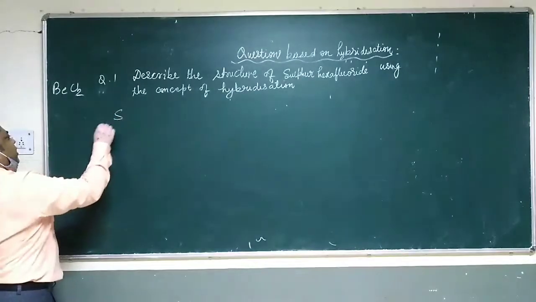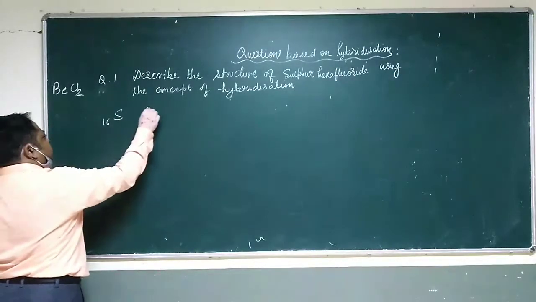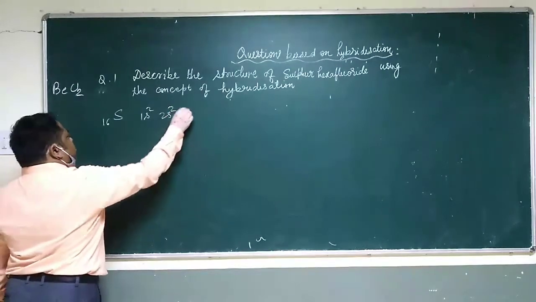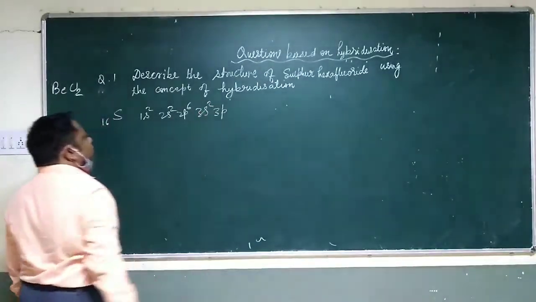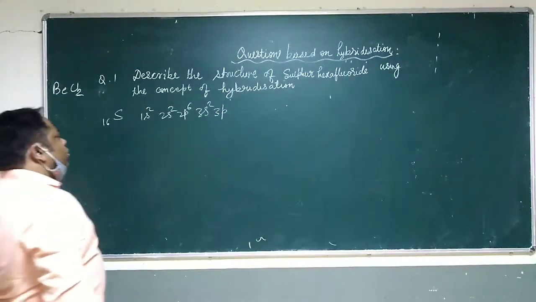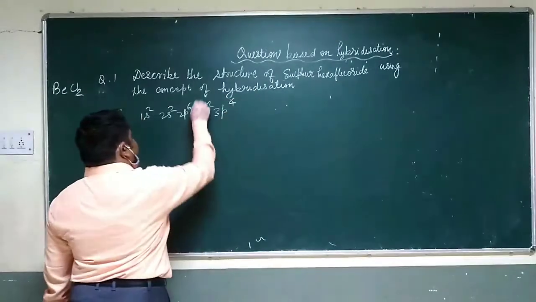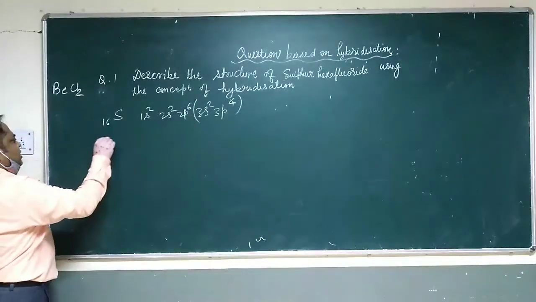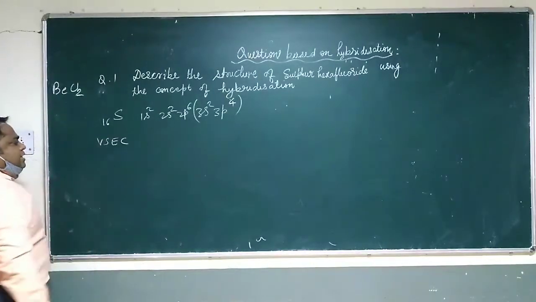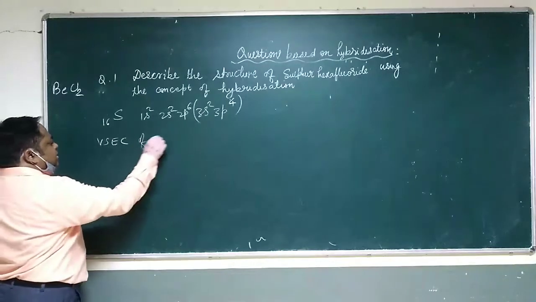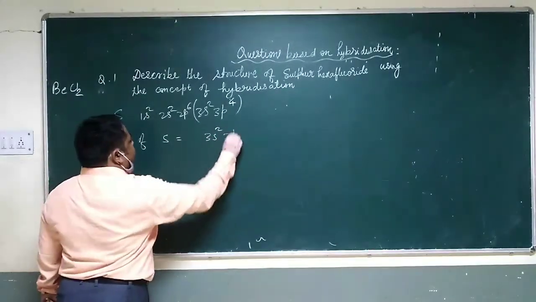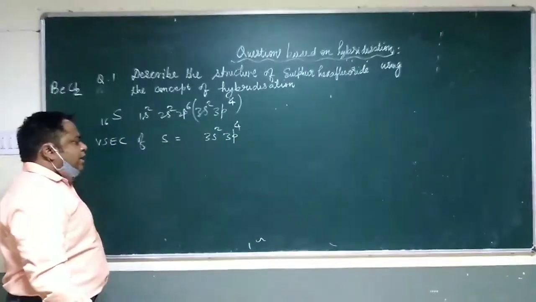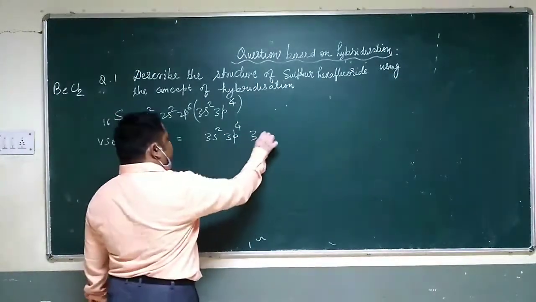So let us see sulfur, 16 electrons, how they are arranged: 1s2, 2s2, 2p6, 3s2, 3p, how many? 4. So the valence electronic configuration of sulfur is 3s2, 3p4, and since it is the third shell, 3d will also be there.